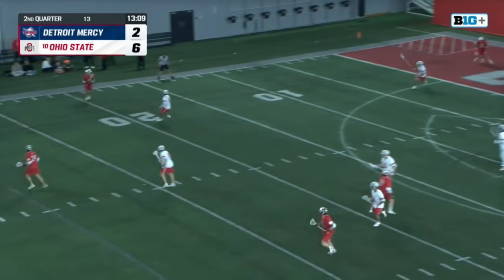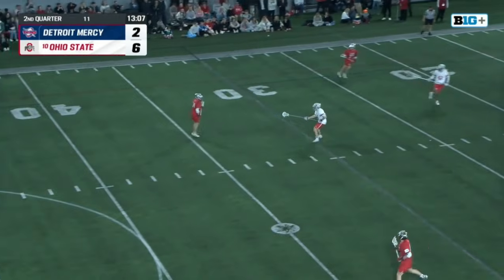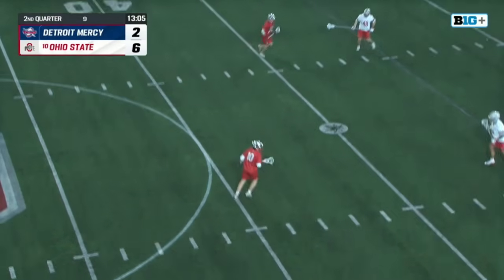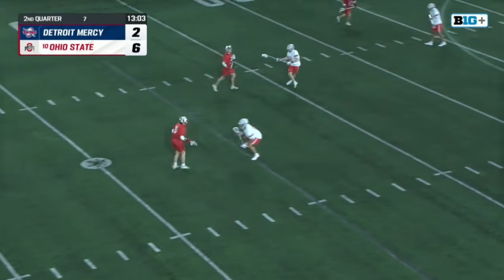Picked up here by Skinner. He's going to get it outside, but with not a lot of time left on the shot clock, 10 seconds. Parker will look to attack.